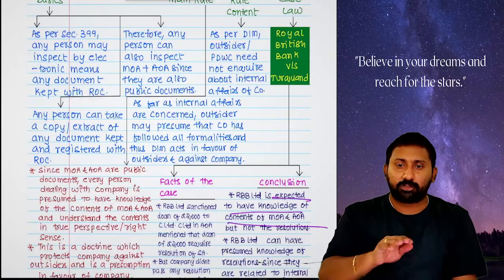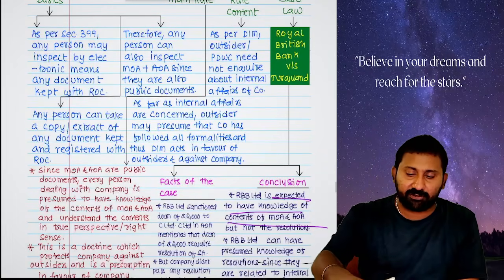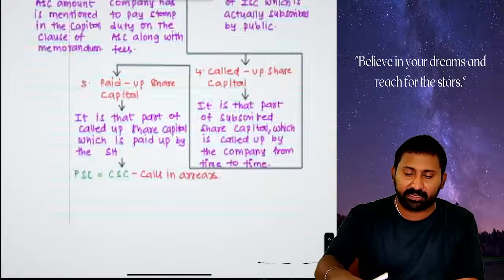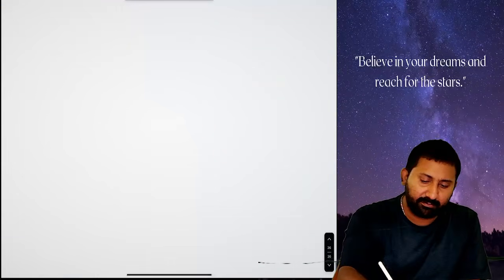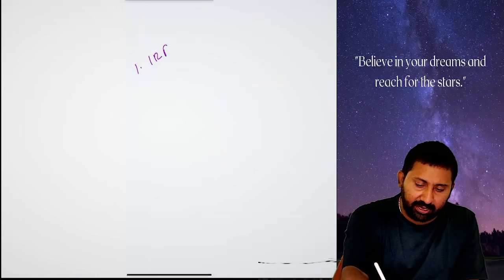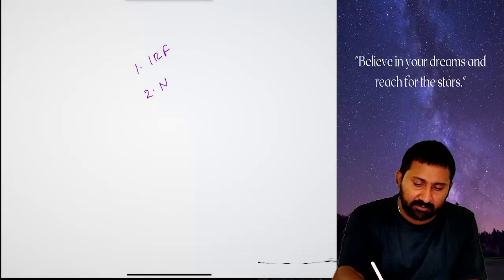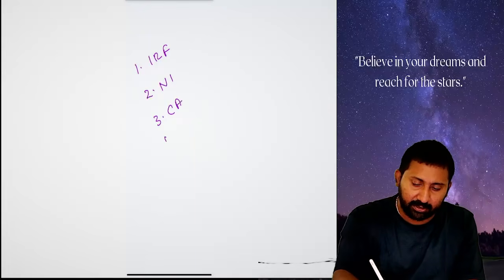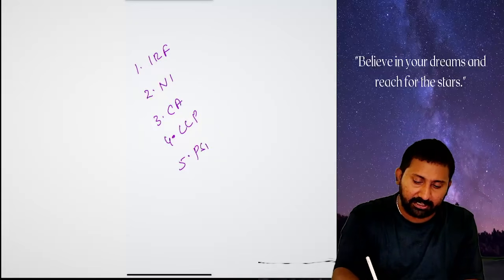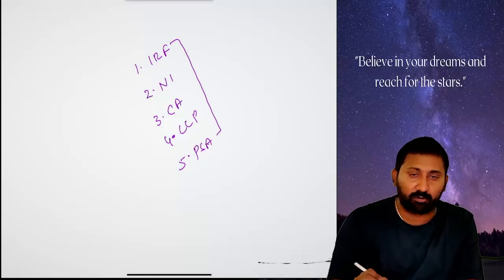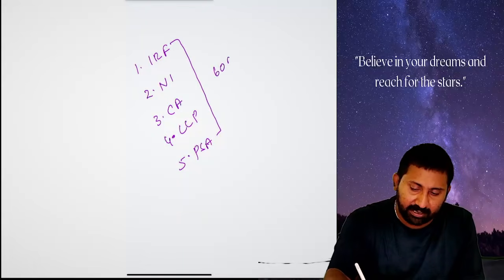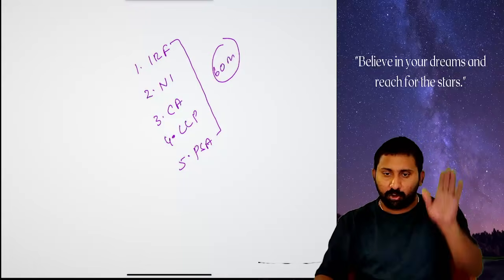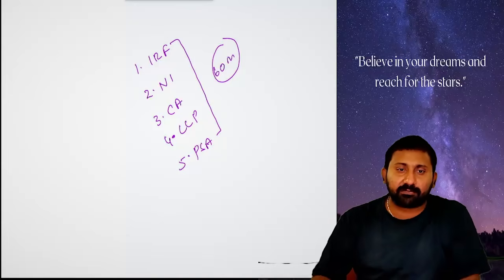Okay. So the main thing is the sequence of your study. How to study for the coming examination. First, start with Indian regulatory framework. Second, negotiable instruments. Third, Companies Act. Fourth, LLP. Fifth, Partnership Act. Pakka, if you are thorough with all these things, 60 marks are yours. Over. The next 40 marks will come from the remaining two.